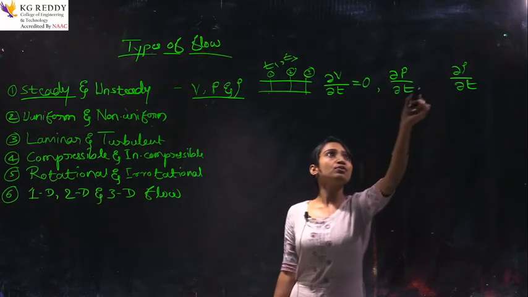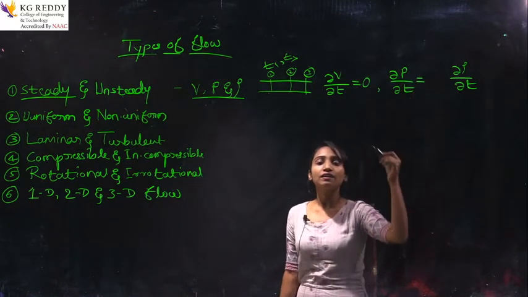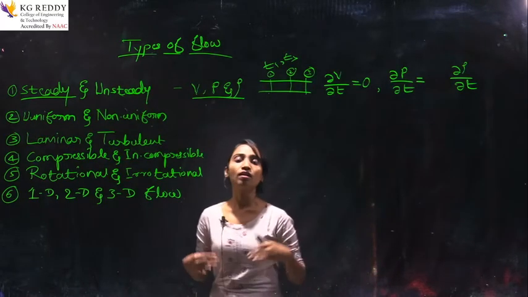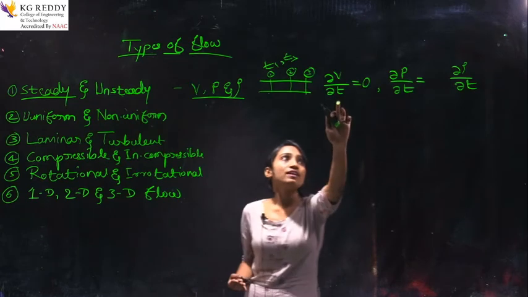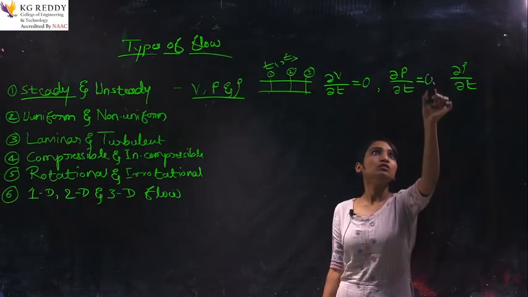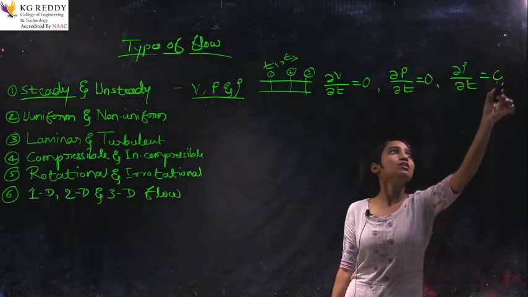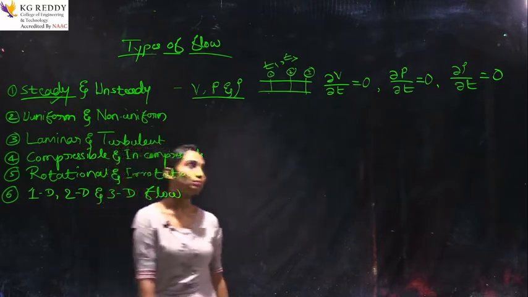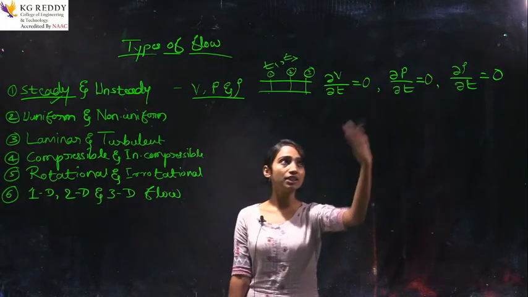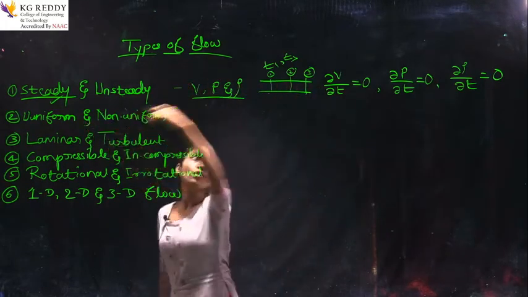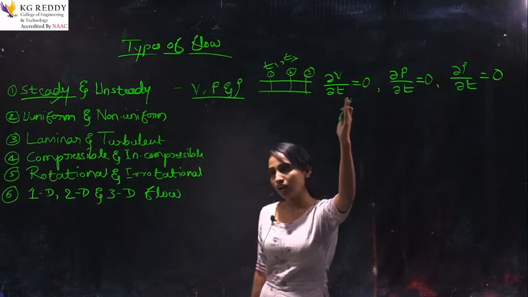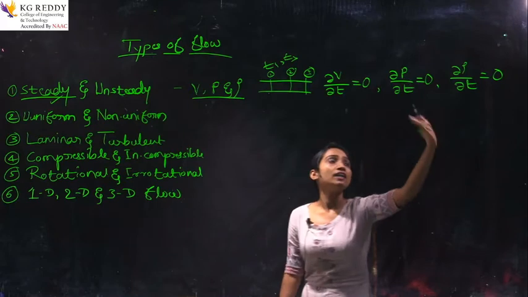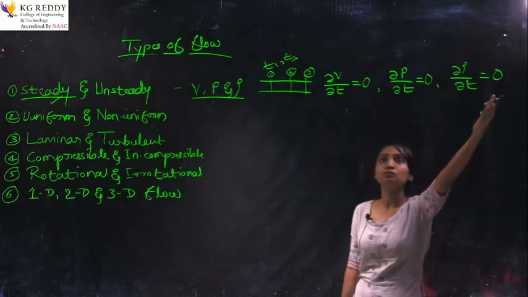It means the difference of the velocity at different times is 0, no difference. At all times, the velocity will be the same. So this is equal to 0 and this is equal to 0. This we call steady flow. Please remember the mathematical relationship for steady flow: del V by del t is equal to 0 for the velocity, del P by del t is equal to 0 for the pressure, and del rho by del t is equal to 0 for the density.